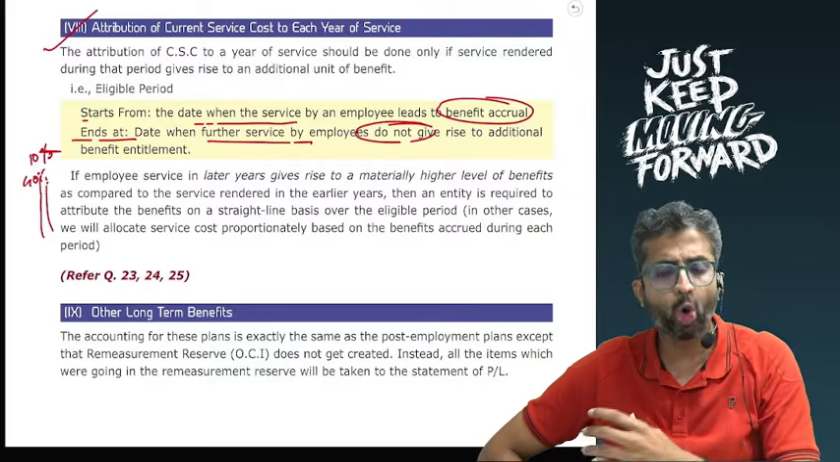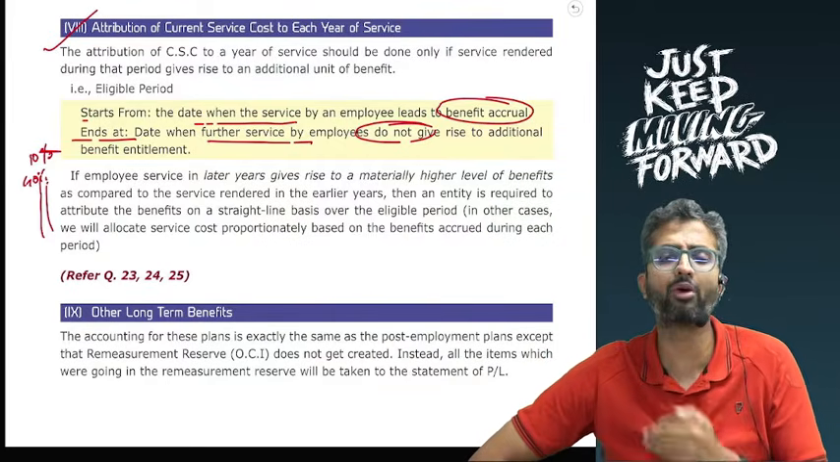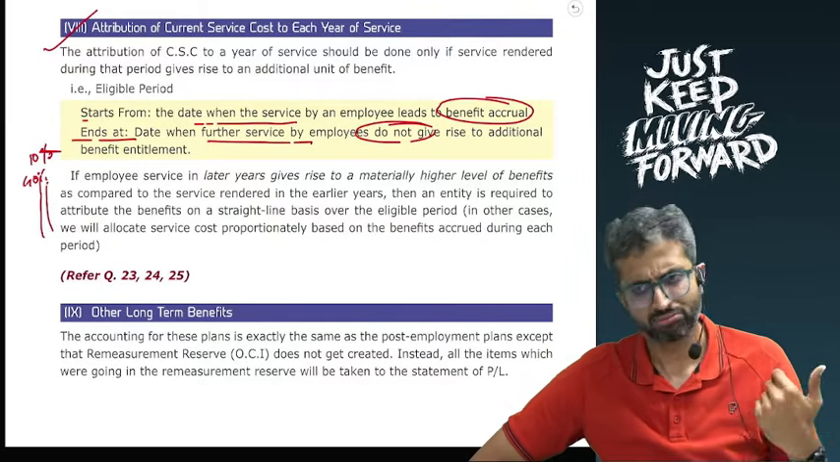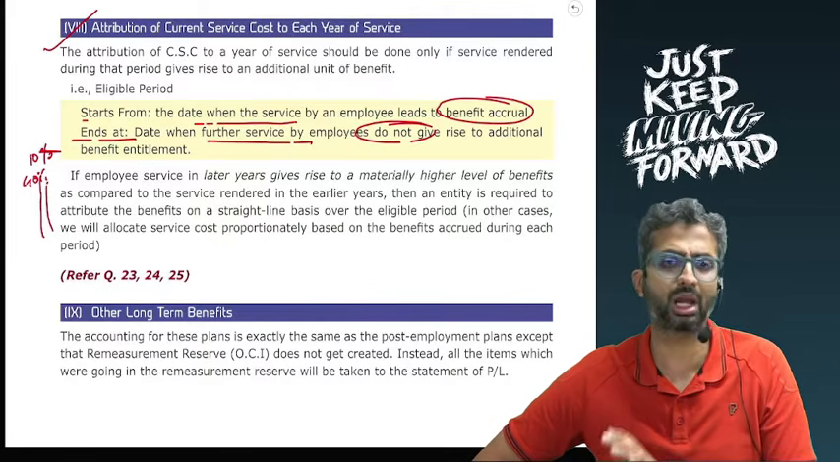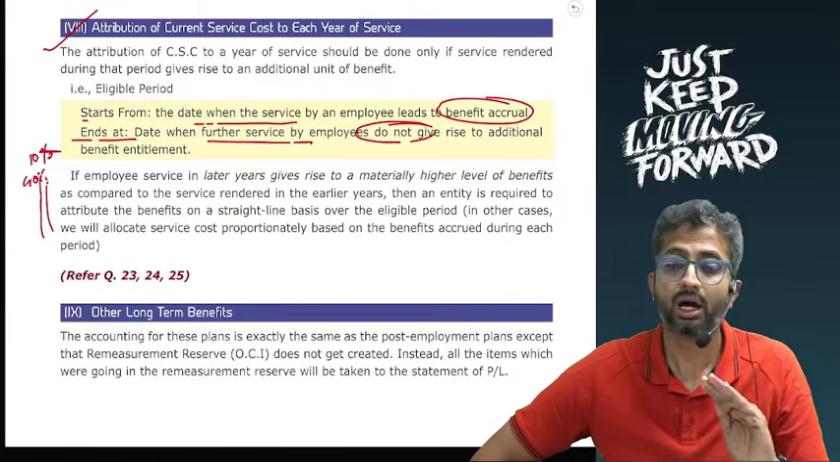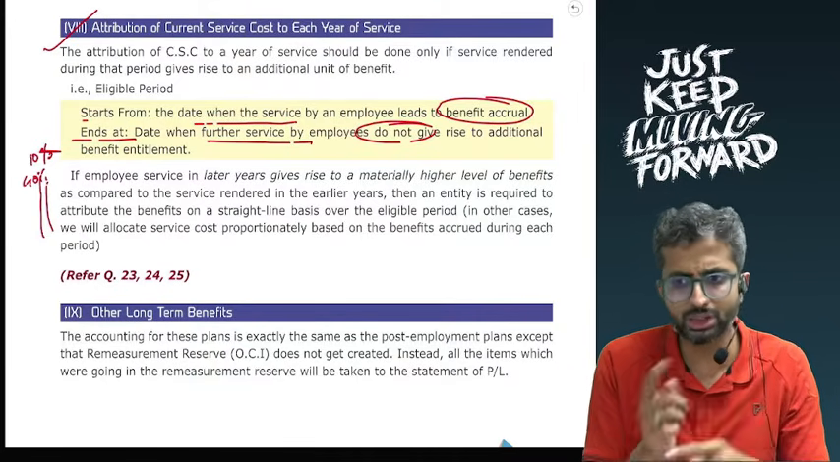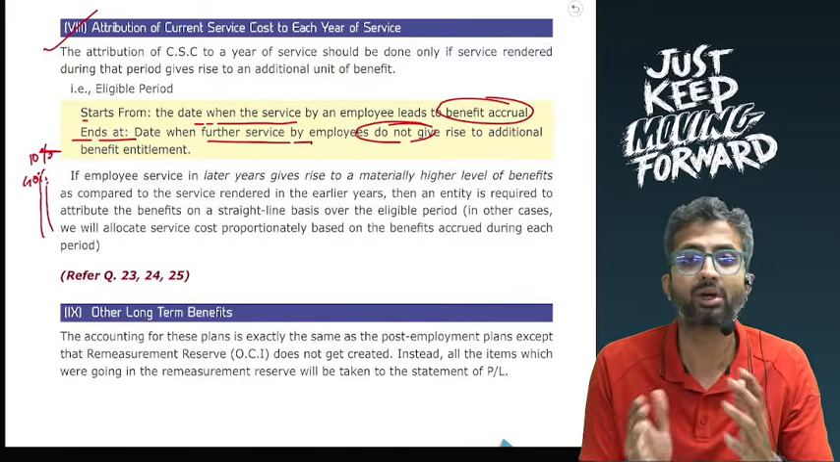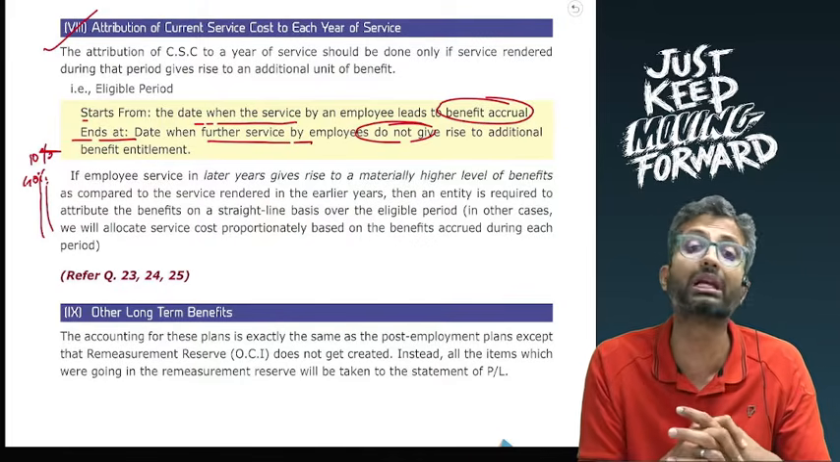That is, if I render service over 20 years, then I will get 50% of the medical cost as reimbursement, maybe 10% due to the first 10 years, maybe 40% due to the last 10 years. However, we will account it on a straight line basis, that is 50% divided by 20, that is 2.5% in each year. However, if it was twisted the other way around, that is, for the first 10 years of service you are getting 40%, for the next 10 years of service you are going to get only 10%,